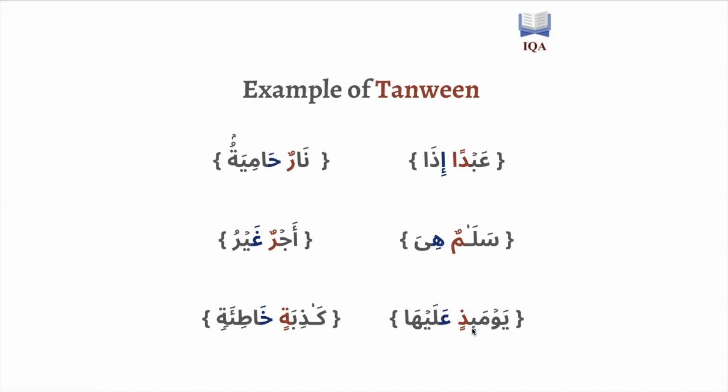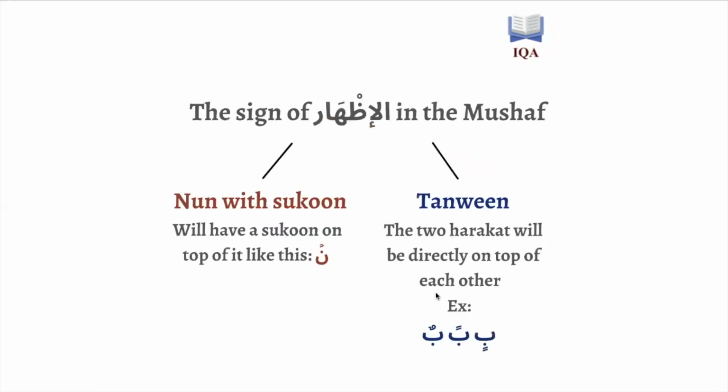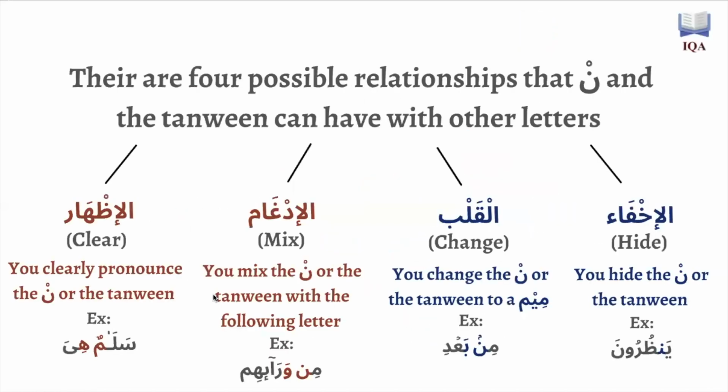Yawma'idhin alayha. In all these scenarios, I'm clearly pronouncing the Tanween at the end. Why? Because there's a throat letter coming after, and thus we have Al-Idhar. So that is what Al-Idhar is. It's one of the four possible relationships that the Noon with a Sukoon on it or the Tanween can have with other letters. Idgham and then Qalb and Ikhfa, inshallah, will be covered in later videos.